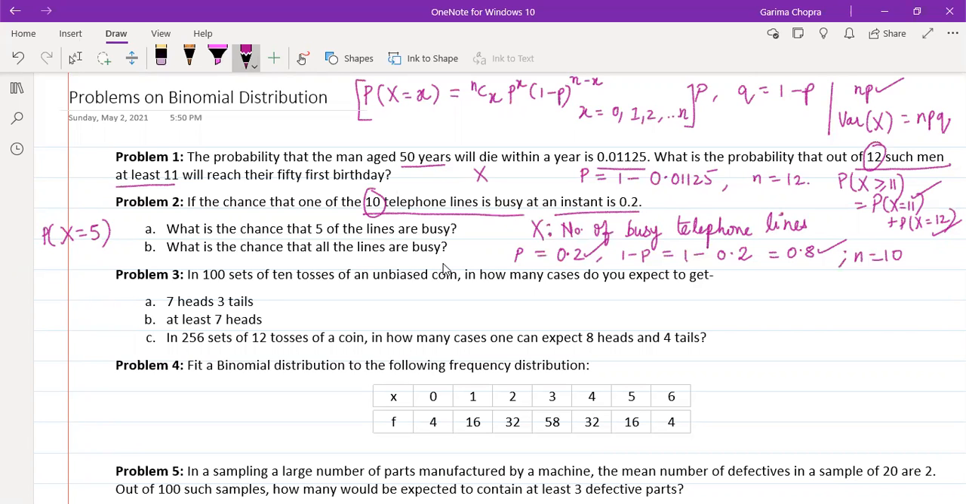The probability of success is here 0.2 and 1 minus p, this is 0.8. So by putting all these values, we can evaluate this probability with probability that 5 lines are busy.